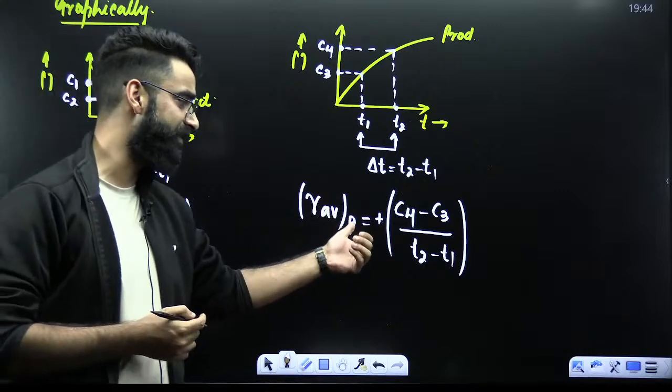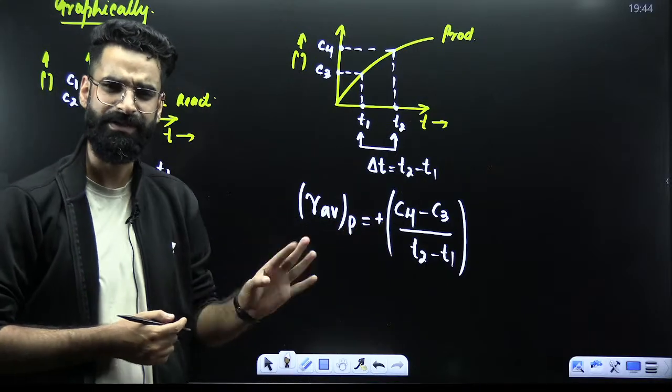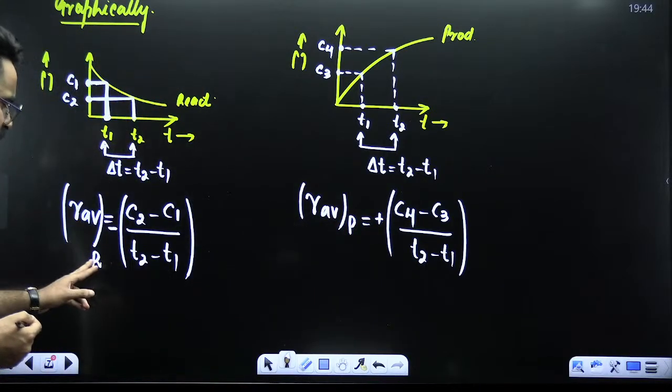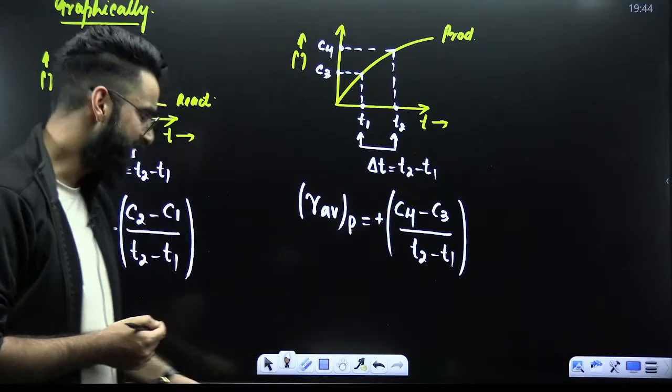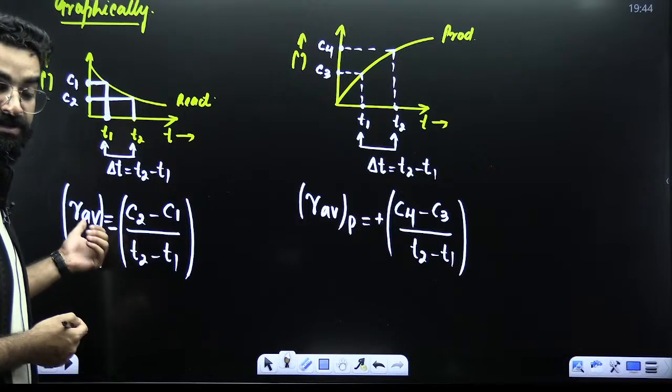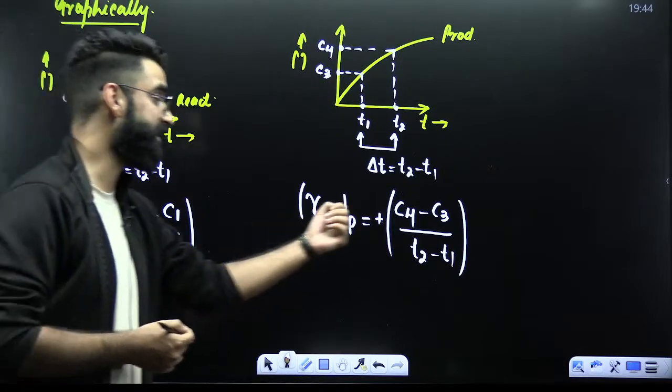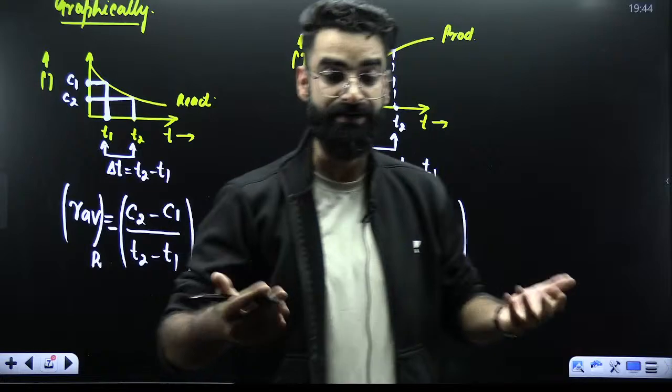This is how you calculate the average rate of reaction with respect to products. One thing you just have to remember: when it comes to reactants, you start with a minus sign. When it comes to products, you start with a plus sign. Minus indicates that the concentration of reactant decreases with time. Plus indicates that the concentration of product increases with time.